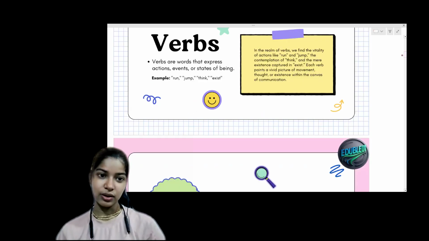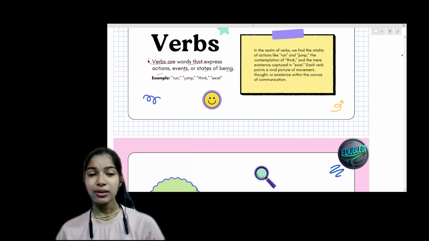What is a verb? Verbs are the words in a sentence that express action, event, state, or deed. Basically, verbs are the action words. What is going on inside a sentence?